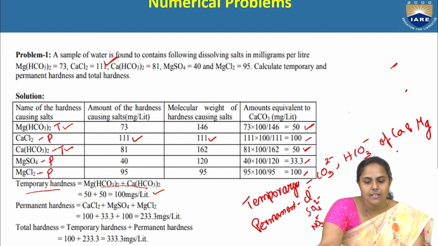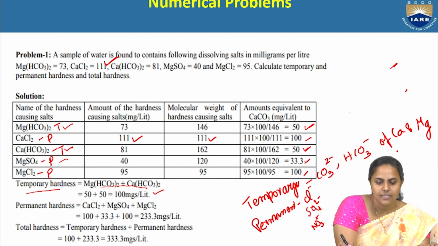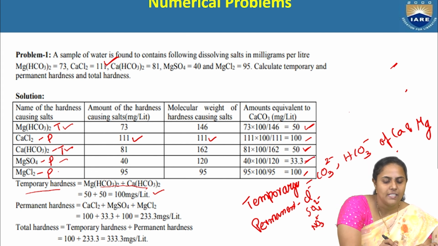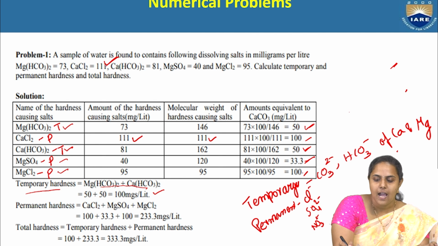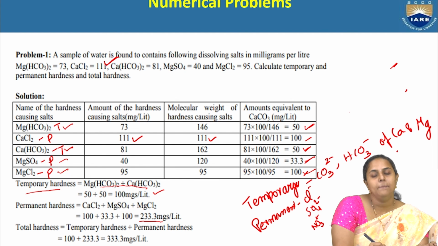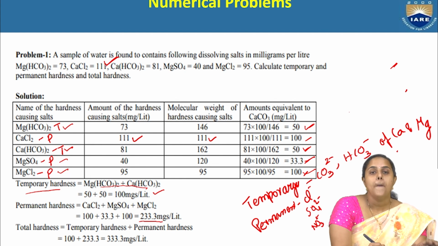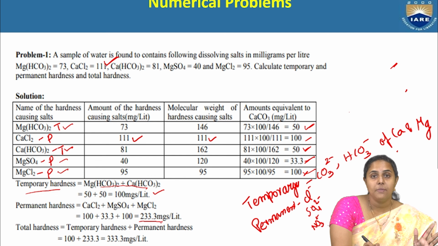Permanent hardness causing salts are calcium chloride 100, magnesium sulfate 33.3 and magnesium chloride 100. If we add all these three values, we get 233.3 milligrams per liter.